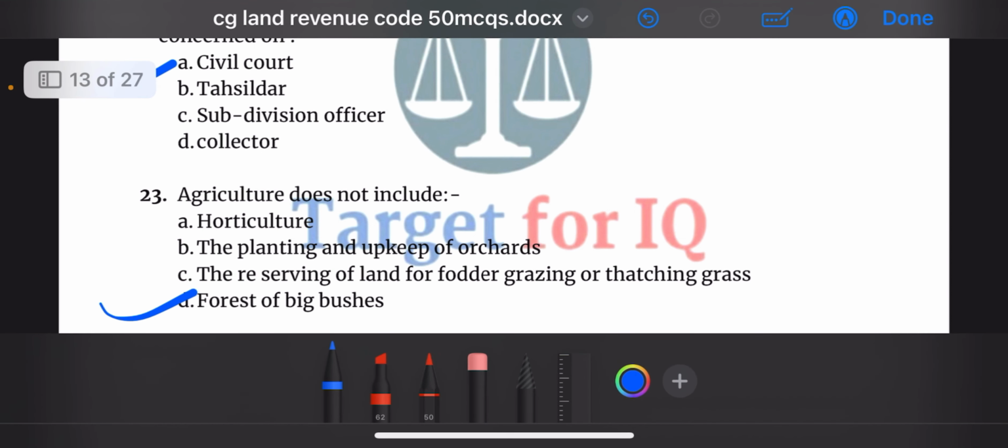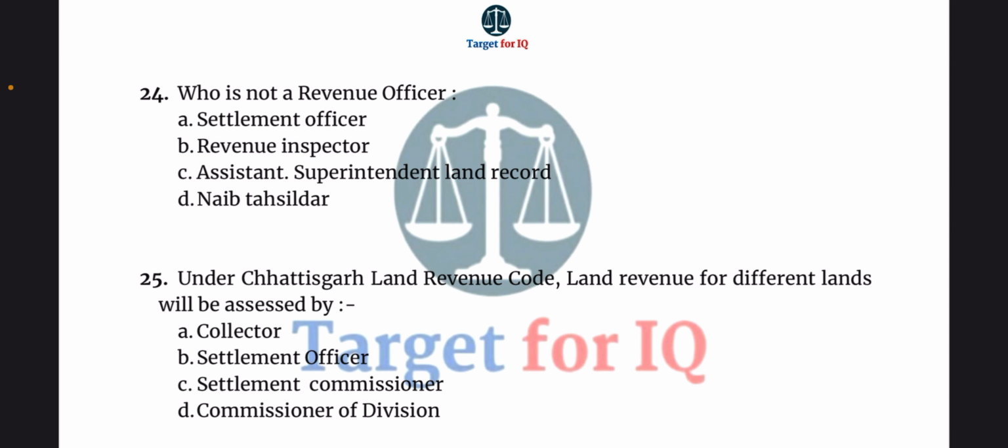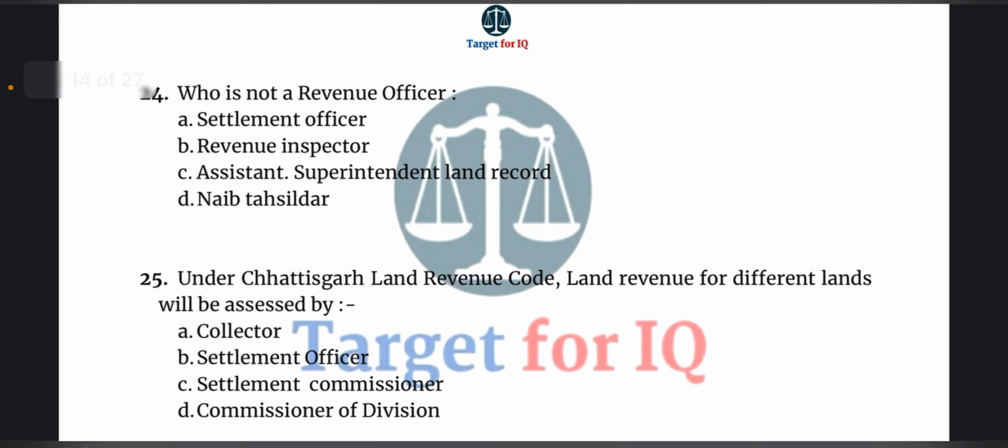forest of big bushes. Next question, who is not a revenue officer? The options are A. settlement officer, B. revenue inspector, C. assistant superintendent land record or D. Naib Tahsildar. The correct answer is option B.